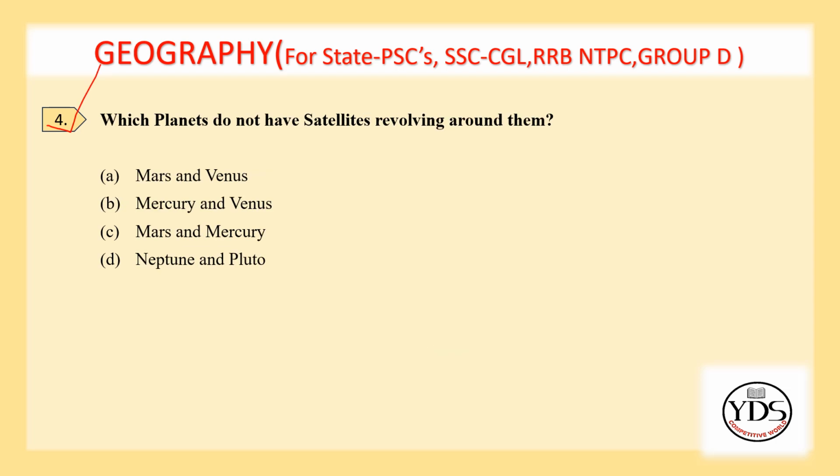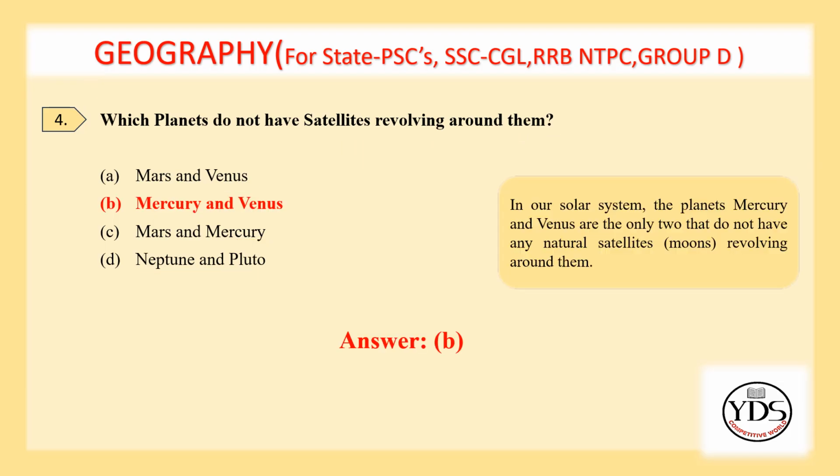Fourth question. Which planet does not have a satellite revolving around it? Mars and Venus, Mercury and Venus, Mars and Mercury, Neptune and Pluto. Option B, Mercury and Venus is the correct answer. In our solar system, the planets Mercury and Venus are the only two that do not have any natural satellites revolving around them. Except Mercury and Venus, all the remaining planets have at least one natural satellite revolving around them.